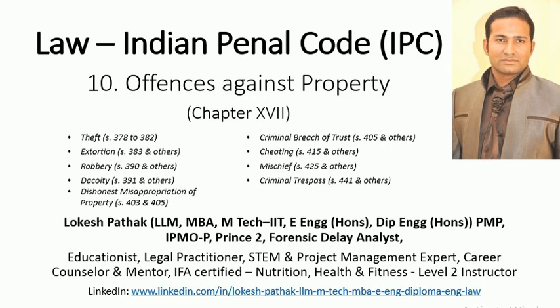The third is such entry or unlawful remaining must be with intent A, to commit an offense, B, to intimidate, insult or annoy any person in possession of the property. So understood. There are three types of criminal trespass, three situations basically. First, you enter into a property which is in possession of another but without the consent. The second situation is you are entering the property with the consent, but you are staying there unlawfully without the consent of the owner of the property.